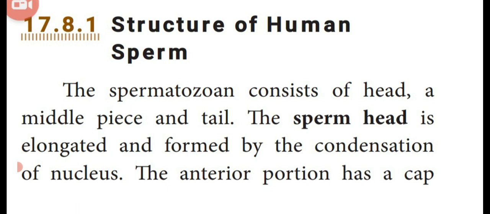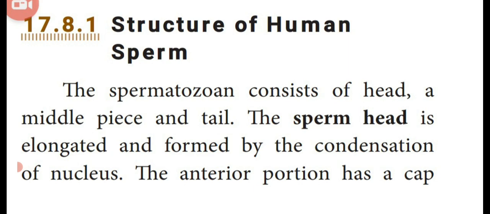Now we are going to see the structure of human sperm. Previously we have seen the LS of human testis and LS of human ovaries. Now we are going to see the structure of human sperm. What is a sperm? It is the male gamete produced in the pair of testes.